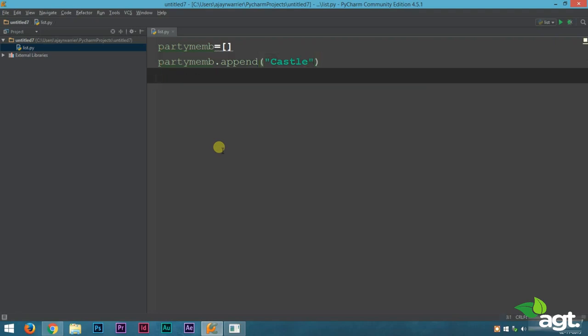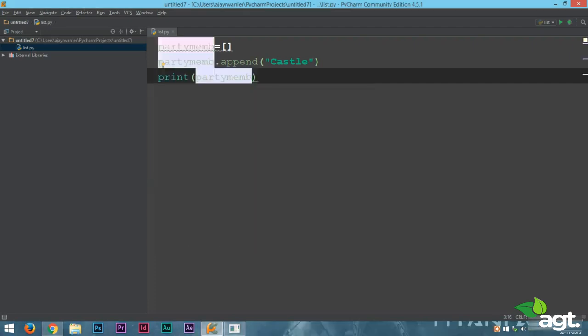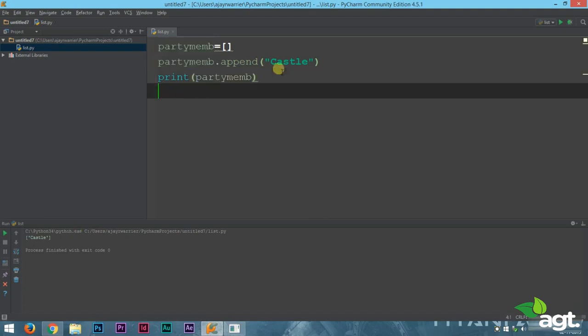The list was initially an empty list, it didn't have anything inside it. Now we have appended castle into the list. Now let's try printing this and let's see what happens. You can see that the list is no longer empty. Castle is part of this list. So in order to enter an element into the list, we can use the append keyword.